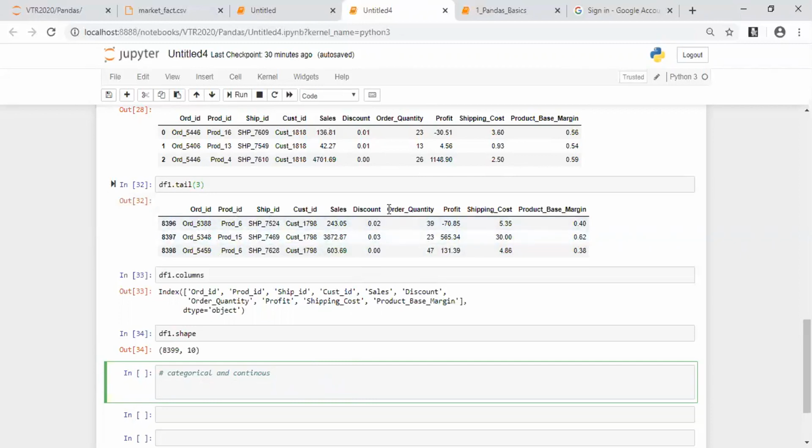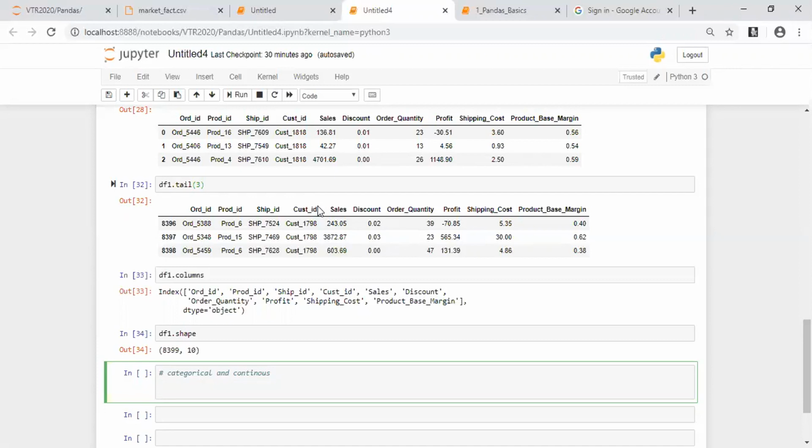In this data, which would be categorical, which would be continuous, if you can try doing it? Sir, order ID, product ID, shipment ID, customer ID are all categorical. All the other columns have numerical values, so they'll be continuous. Good. So the order ID, product ID, shipment ID, customer ID are the categorical data, and the sales, discount, order quantity, profit, shipping cost, and the product based margin are the continuous data.